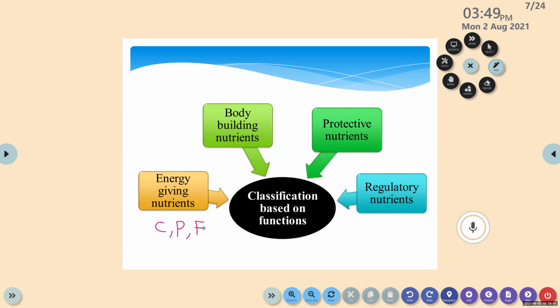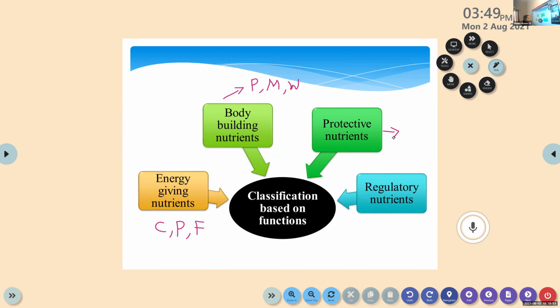Next one, body building nutrients. The main function of body building nutrients is to help growth and development, and also to repair tissues. The 3 body building nutrients are protein, minerals and water.